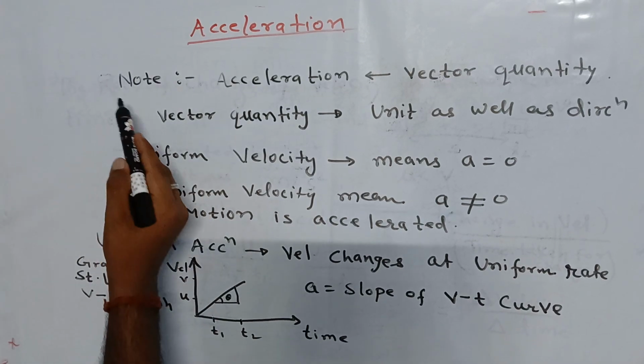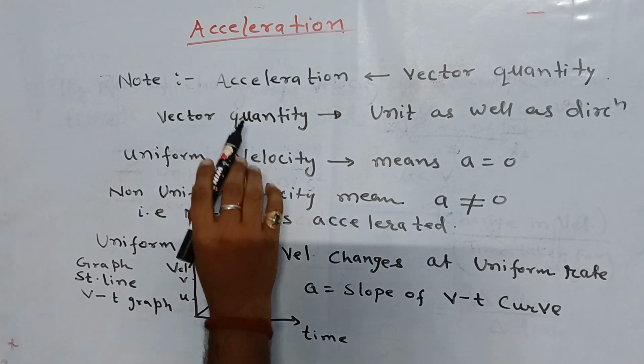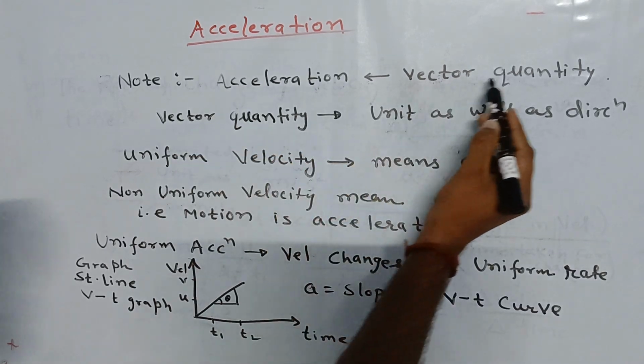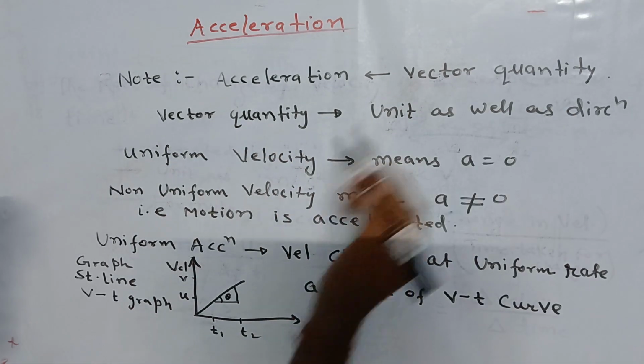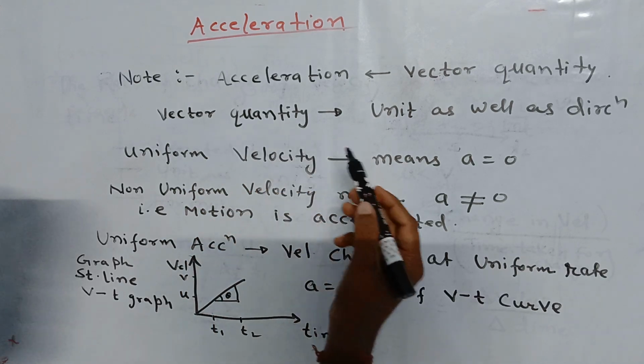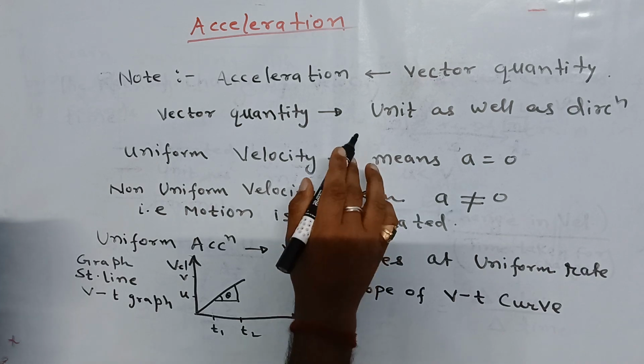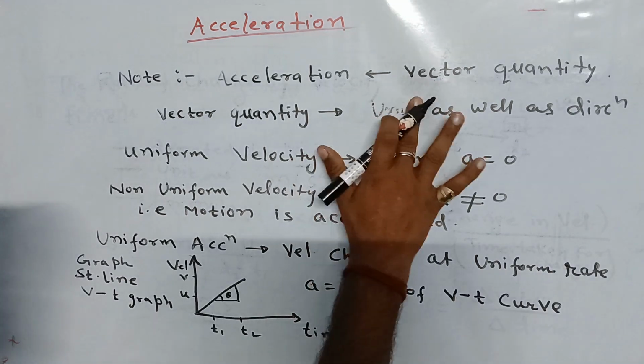Now note here, we will take some notes. Acceleration is a vector quantity. So what is a vector quantity? A vector quantity is one that has magnitude as well as direction.